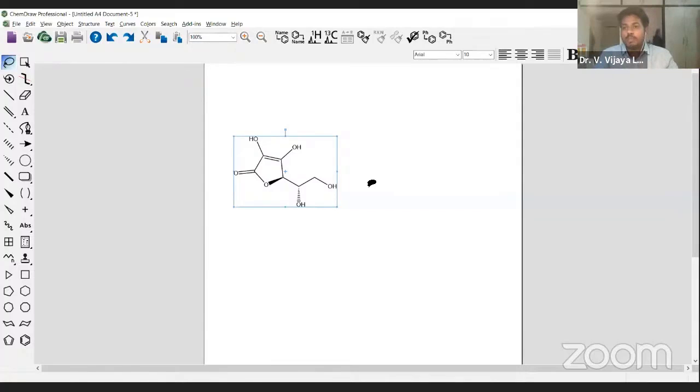Use the arrows that are present in it. Up, down, left, and right arrows are present on your keyboard, right? Try to use that. How do we do that? Simply select the molecule, press Control, then after that use the arrows. If I use the right arrow, this is how it will get created automatically.